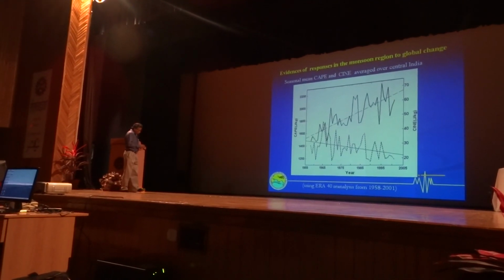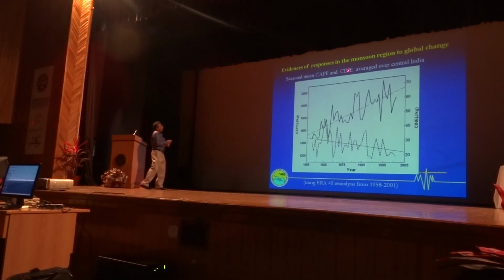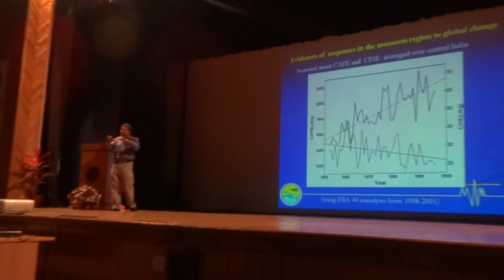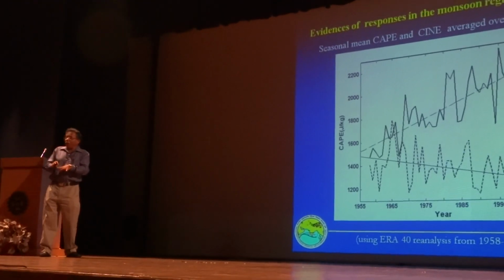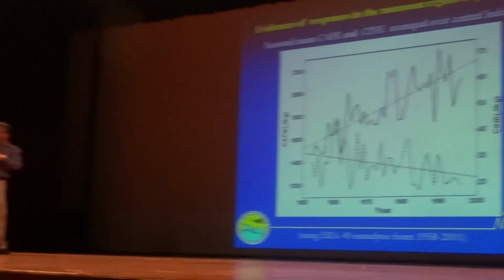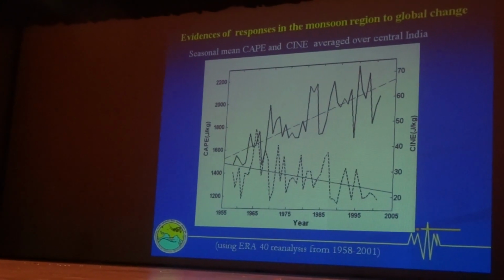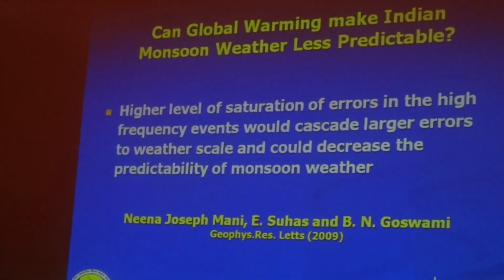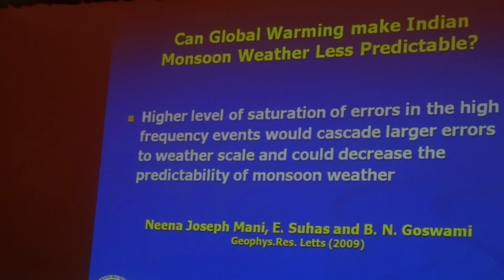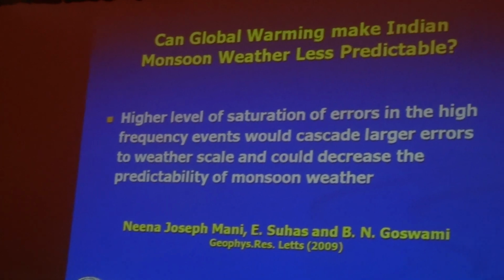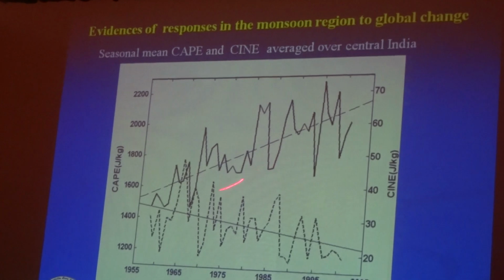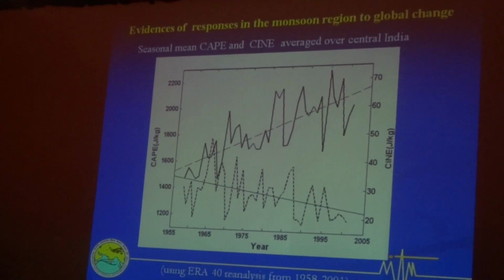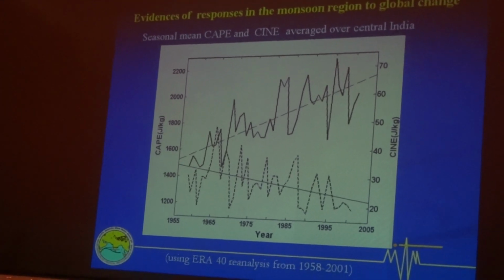And in fact, there is something called convective inhibition potential energy, which is the large scale circulation that tends to inhibit the convection. There is suppression of convection, large scale subsidence. That kind of effect has also decreased. So both these processes help in actually making more and more extreme events. So therefore, that seems to be consistent.